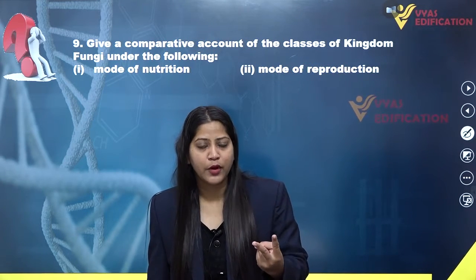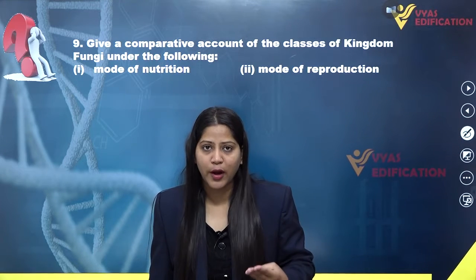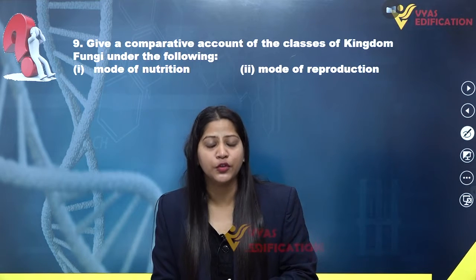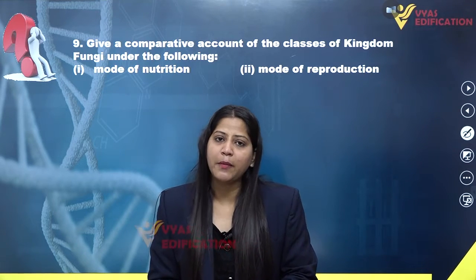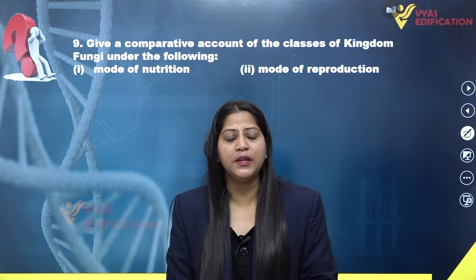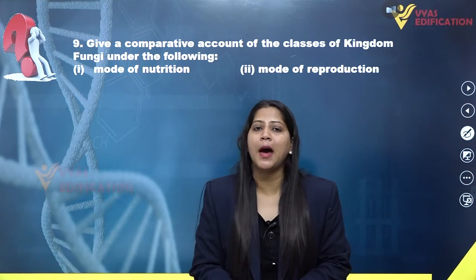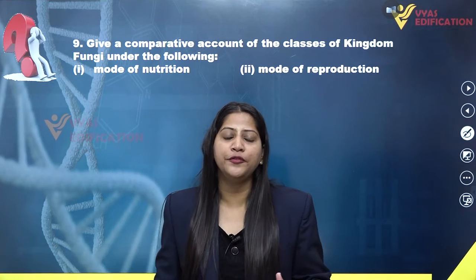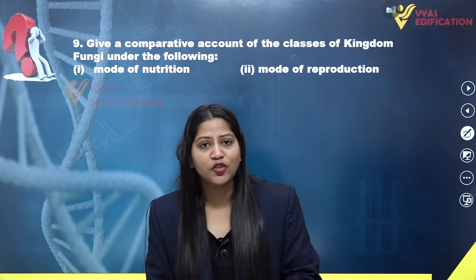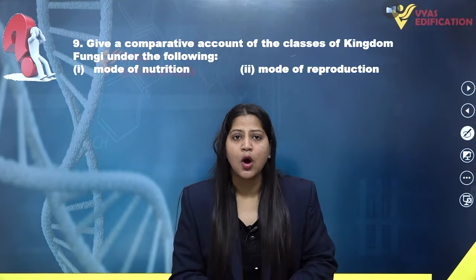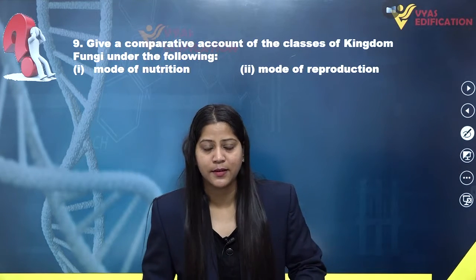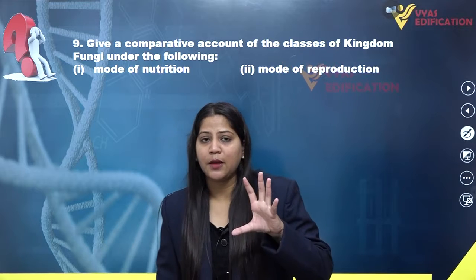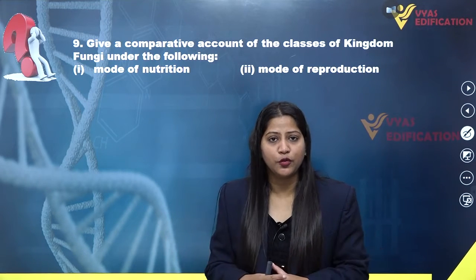Alternaria, Trichoderma and Colletotrichum. If we talk about the mode of nutrition in the members of Deuteromycetes, some members can be saprophytic, some members can be parasitic in nature, and a large number of Deuteromycetes are actually decomposers on leaf litters. This is the type of nutrition exhibited by the members of Deuteromycetes.